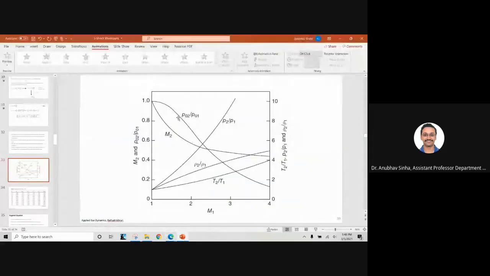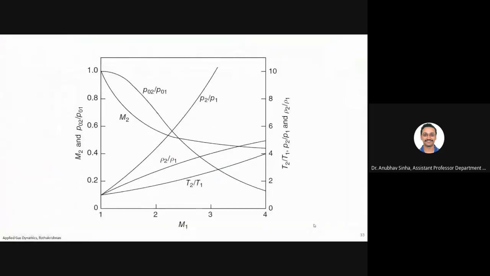So what we see here is that P2 by P1 is increasing with Mach number but P02 by P01 is decreasing. So why will that happen? Can anyone explain? How do you define stagnation pressure? That will depend on velocity also, right? You people have forgotten everything we discussed.